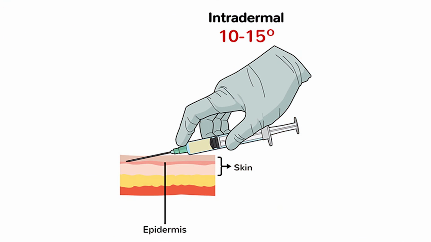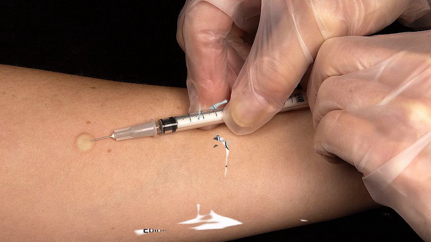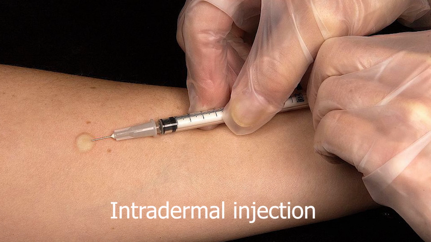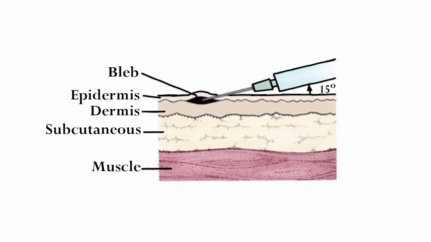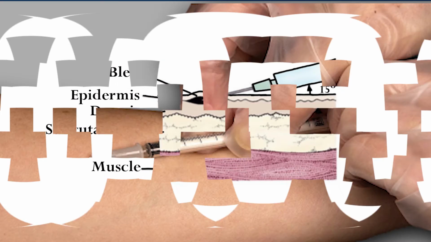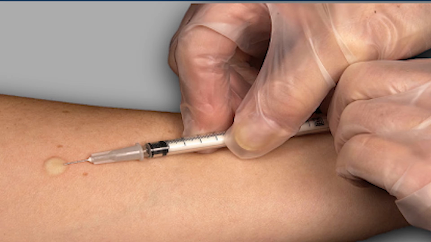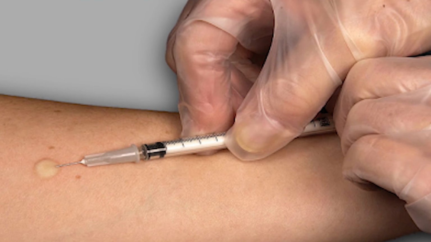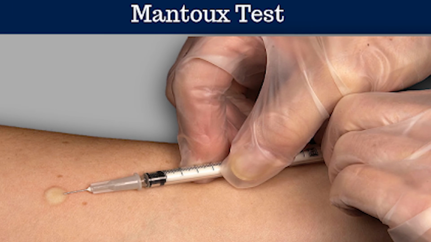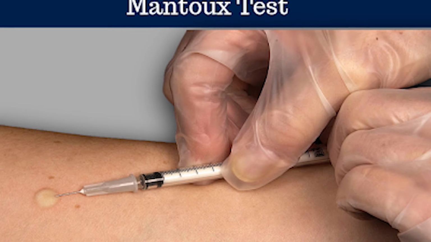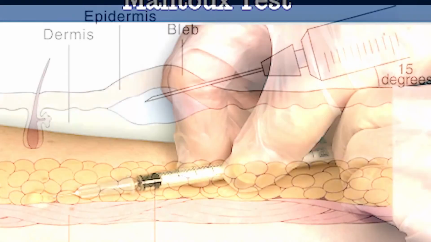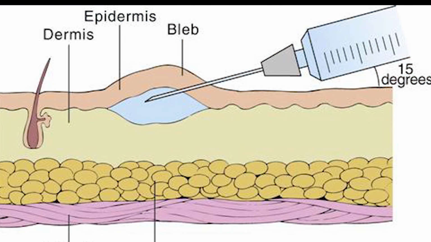Number 3, intradermal injection. Intradermal injection is a shallow or superficial injection of a substance into the dermis, which is located between the epidermis and the hypodermis. The route is relatively rare compared to injection into the subcutaneous tissue or muscle. Intradermal injection can be delivered using either a normal size needle, the Mantoux technique, or a device specially designed for intradermal injection. Today, most intradermal injections are delivered with a normal size needle.